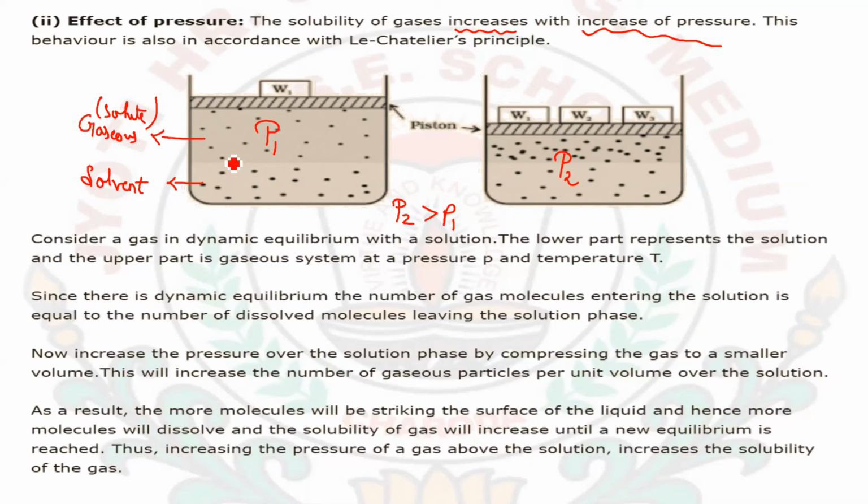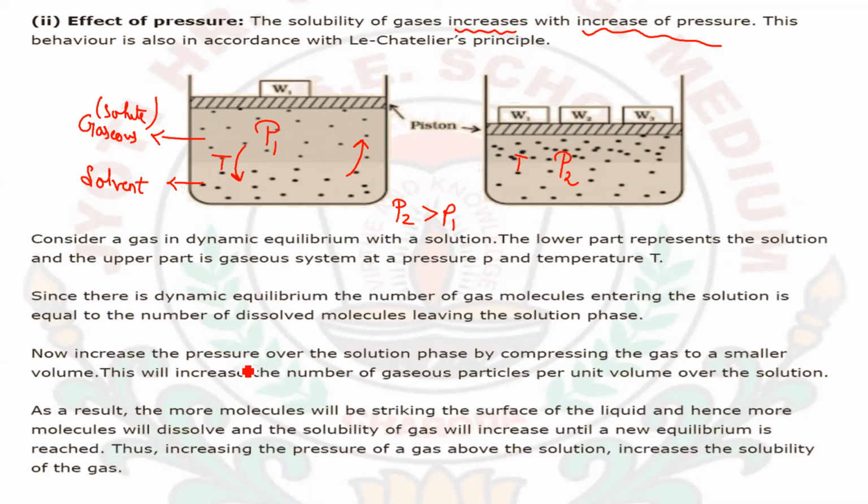The temperature is kept constant. Since there is a dynamic equilibrium, the number of gaseous molecules entering the solution equals the number of dissolved molecules leaving the solution. It means the amount of solute being dissolved equals the amount released from the solution.